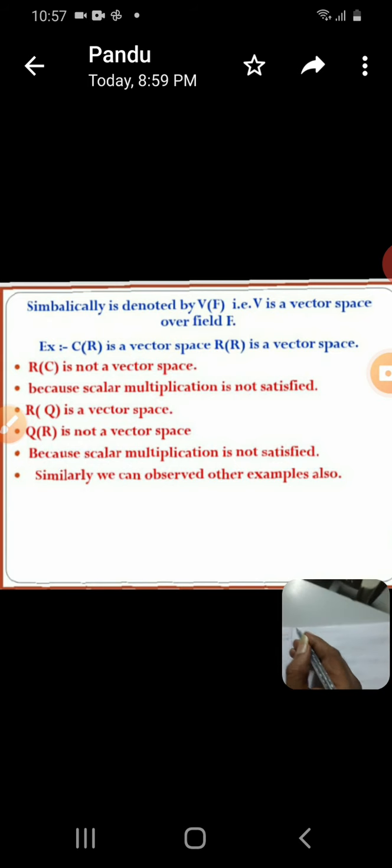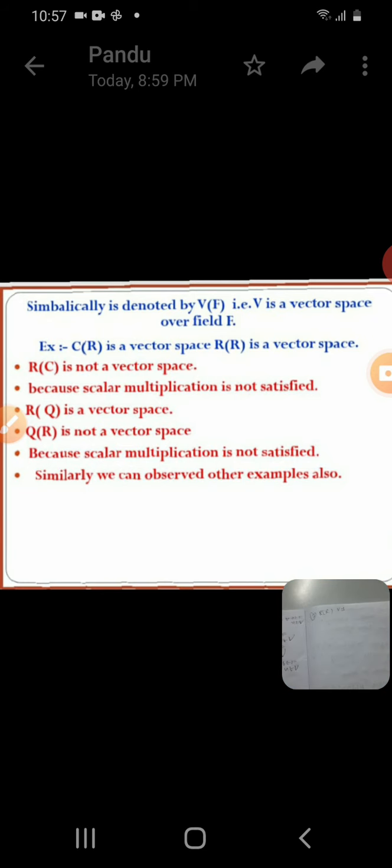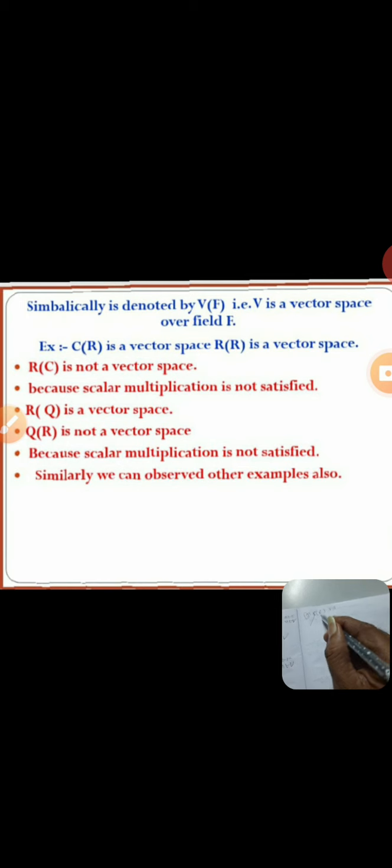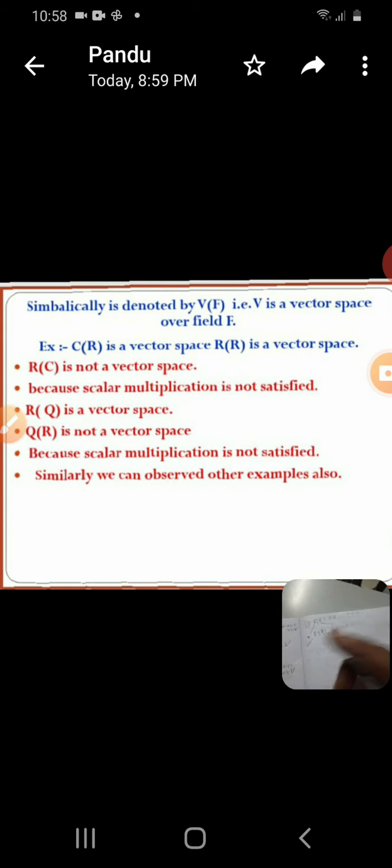Now see the next example, the third example, R over R. Please see, R over R is a vector space, no doubt. Here the vector set is R and the field is also R, both are the same, there is no difference. All 10 properties are satisfied. And see, one more: R over Q is also a vector space, no doubt at all. Here R is the vector set and Q is the field, and all 10 properties are satisfied.